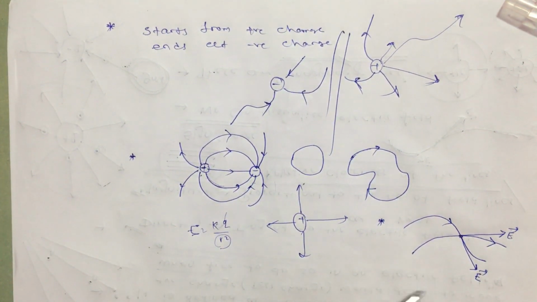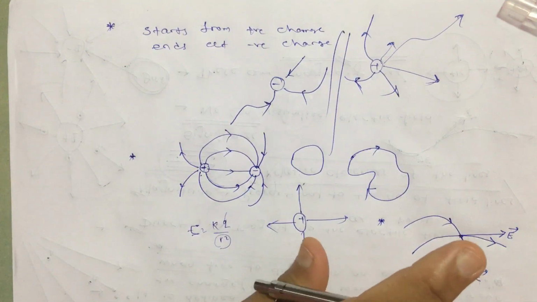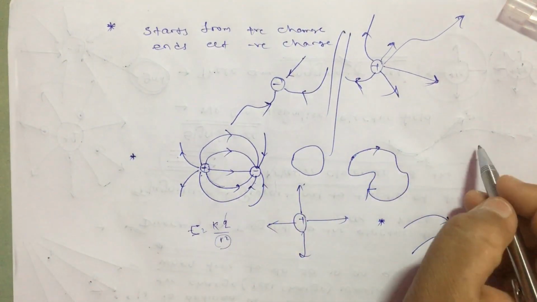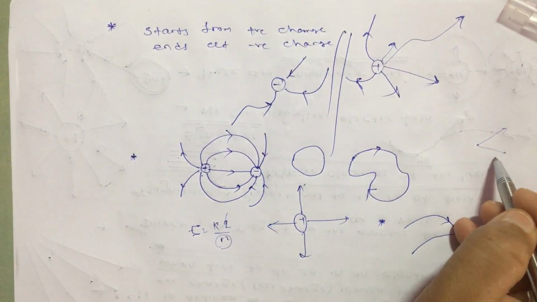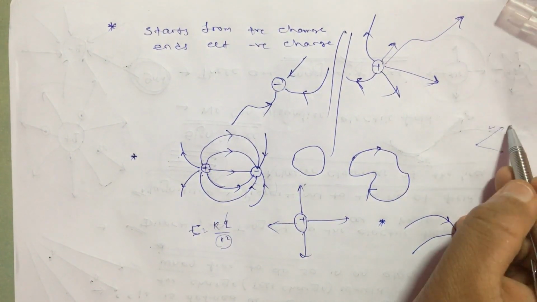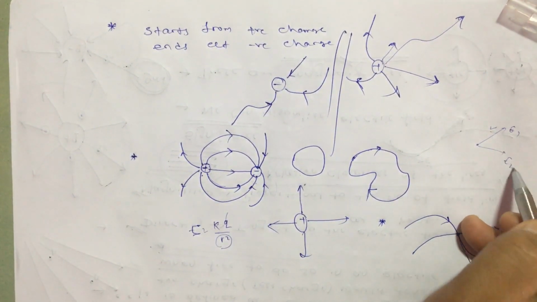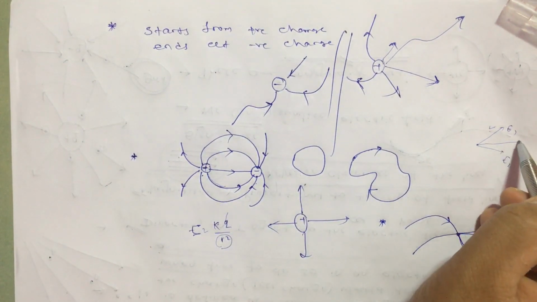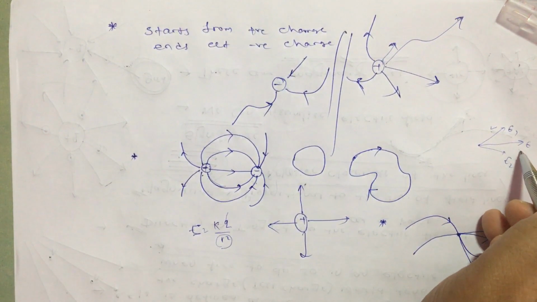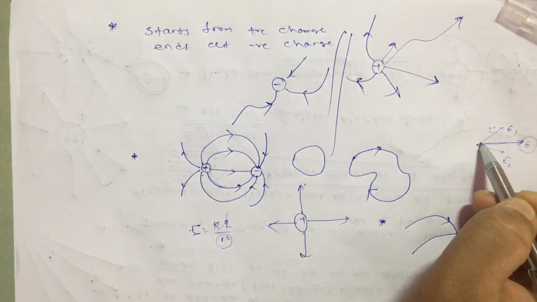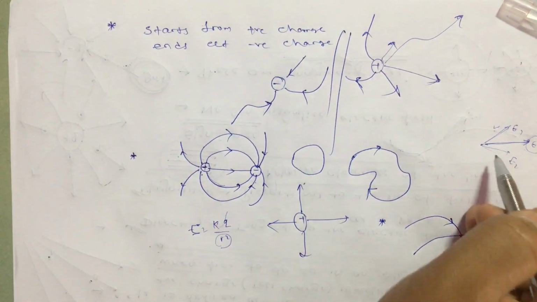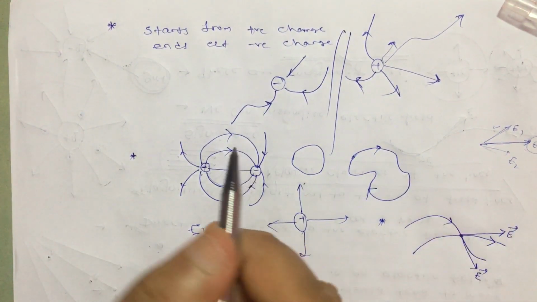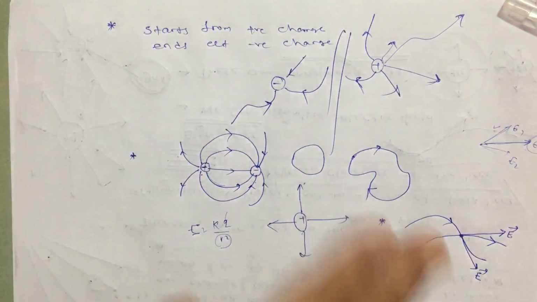Again remember, even if there were two electric fields at a point, you cannot see this E1 and E2. In mathematics you calculate this, but finally only the net electric field is what you find. It should be represented by this direction, not this and this. So at a point the net electric field should be only one, not in two directions.